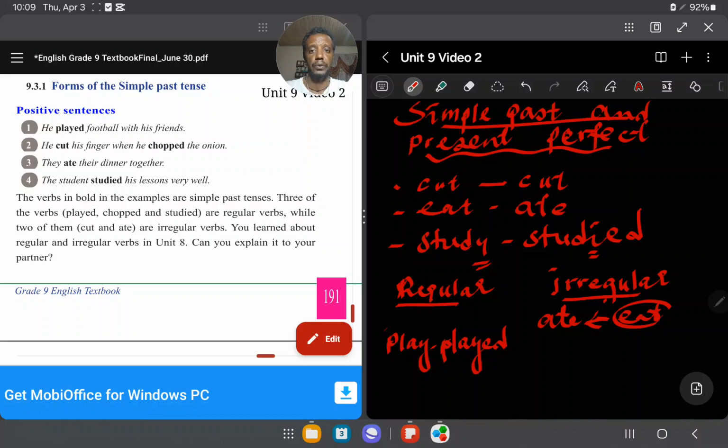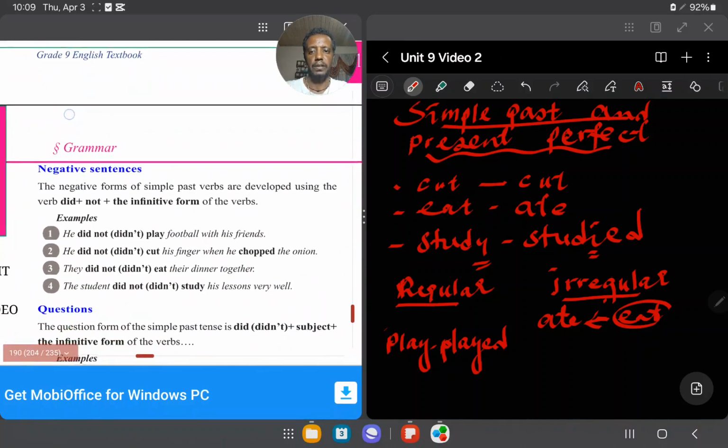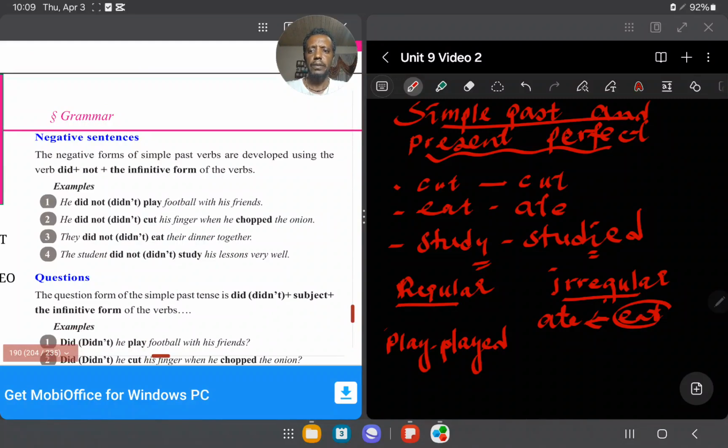This is elementary for you. Please practice these. The negative sentence with the present perfect tense and simple past tense. The negative form of the simple past tense is developed using the verb did not and the infinitive form of the verb.